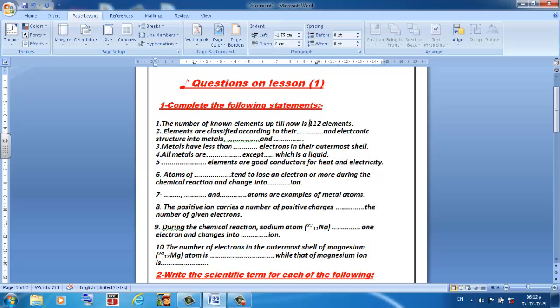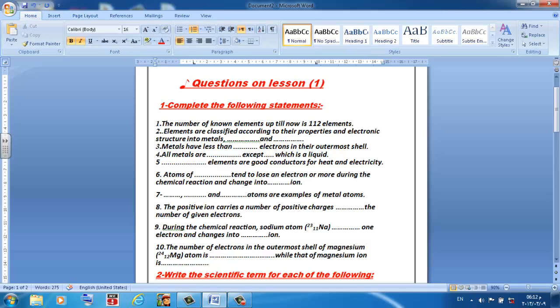The number of known elements up till now is 112 elements. Elements are classified according to their properties and electronic structure into metals, non-metals, and noble gases.